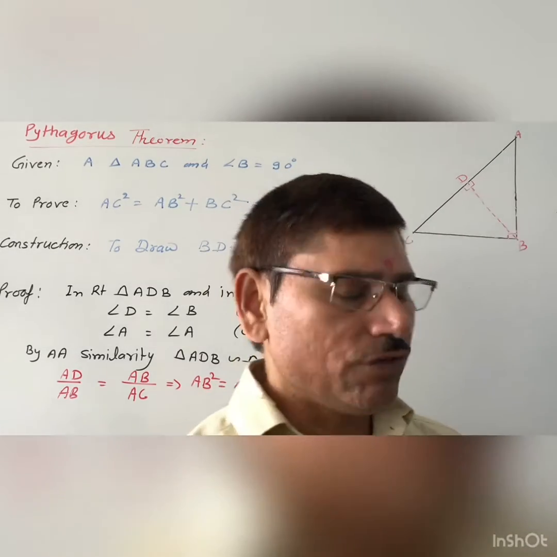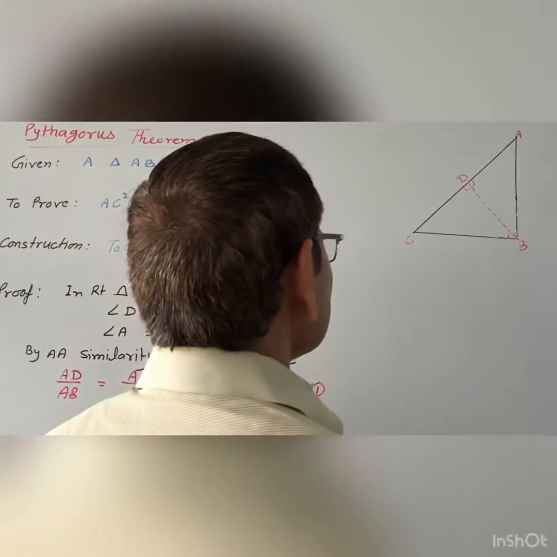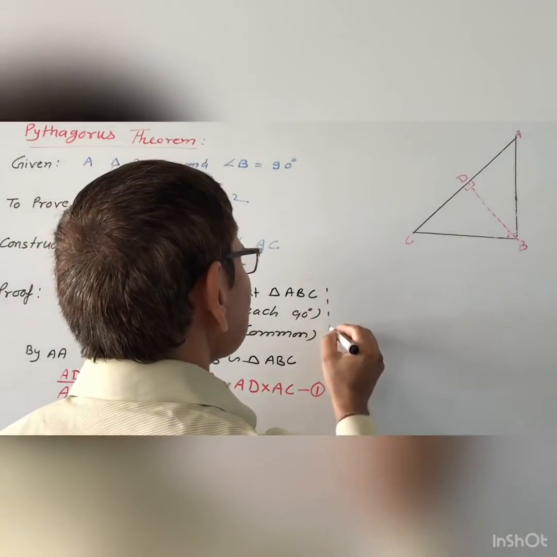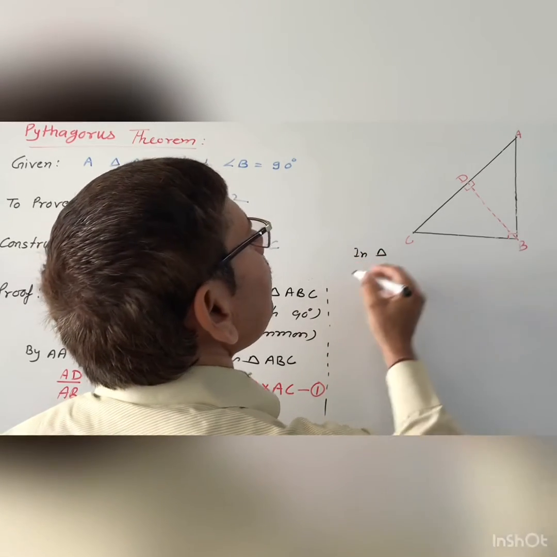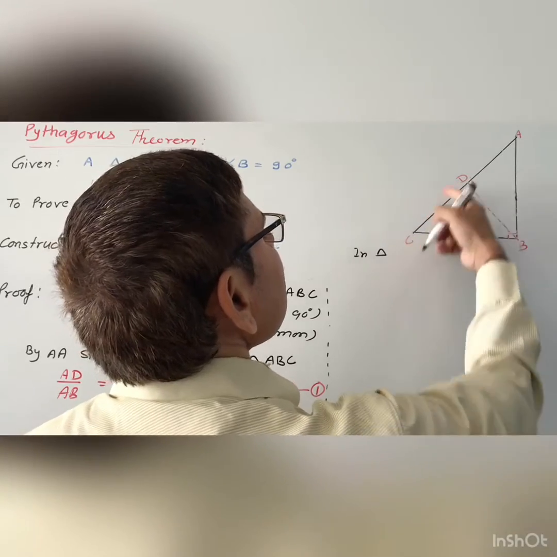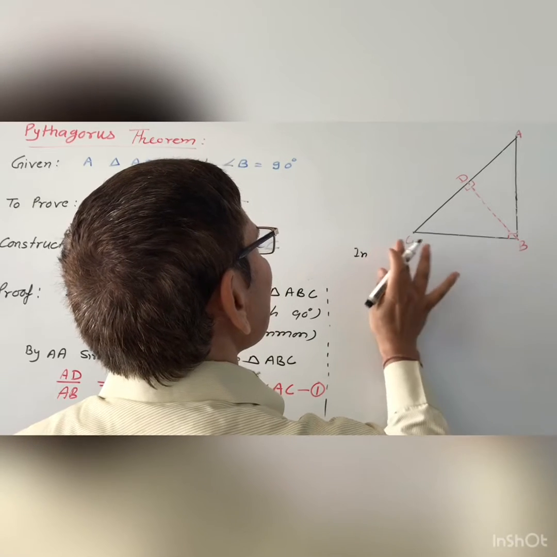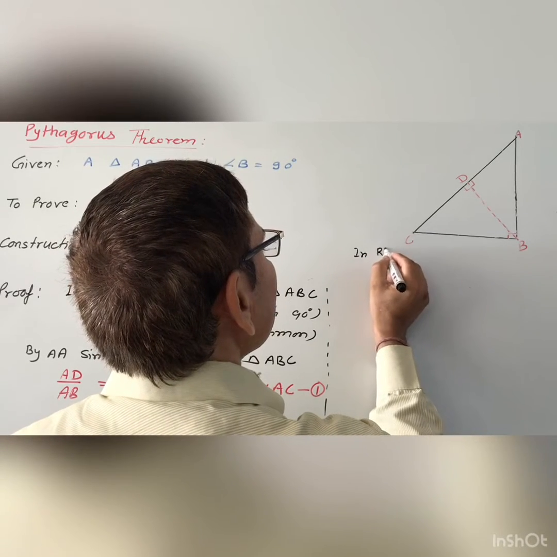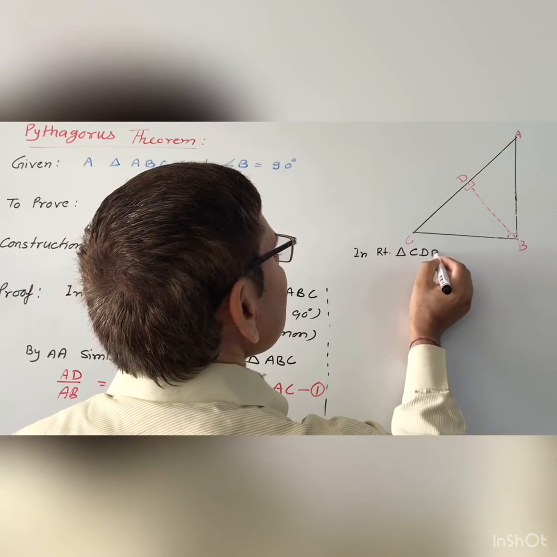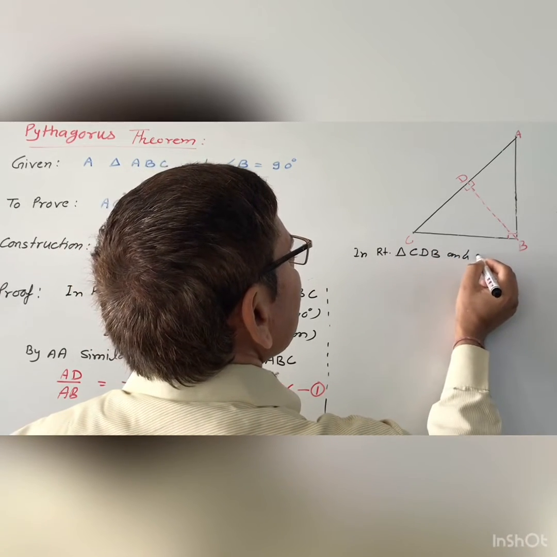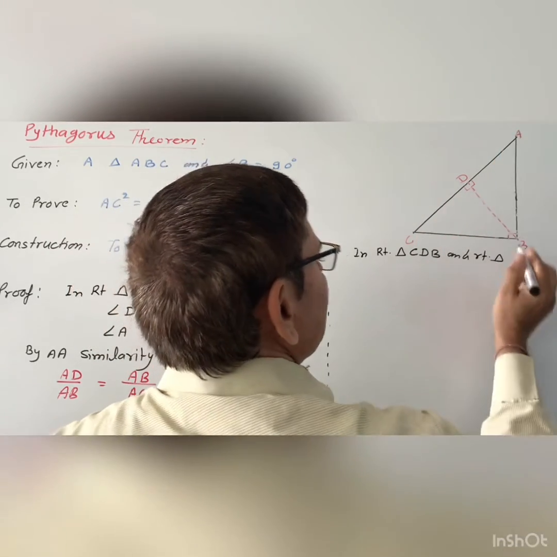After that we will use the next two triangles, that is triangle CDB, because these are 90 degrees. In right triangle CDB and right triangle CBA.